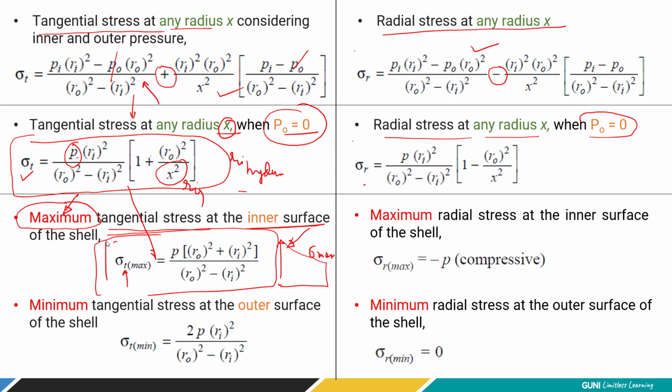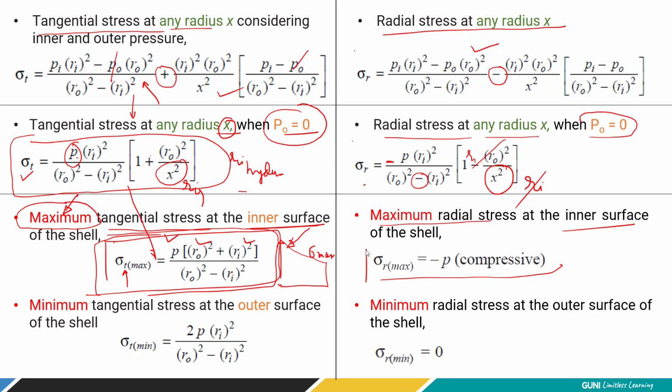So this is the tangential stress equation considering the inside pressure and both the radii, that is outer surface and inner surface. Similarly, if we apply the concept of maximum radial stress at inner portion, it is equal to minus p. Why is it happening here? If you replace this x by ri, it cancels out. Let's take r square. So it cancels out the terms, okay, and this cancels out this term. So what happened? The only negative sign remains, which is applied to the p only.